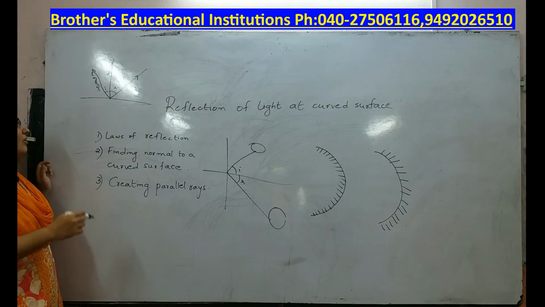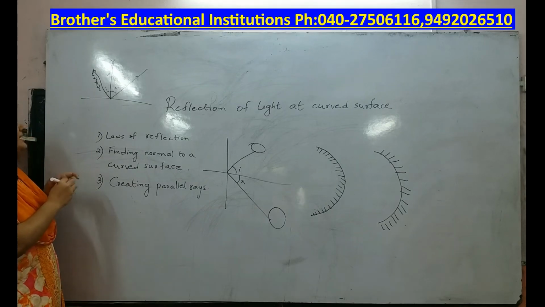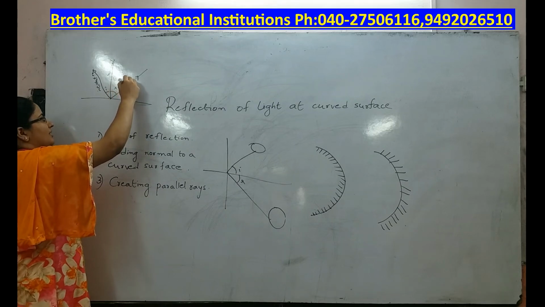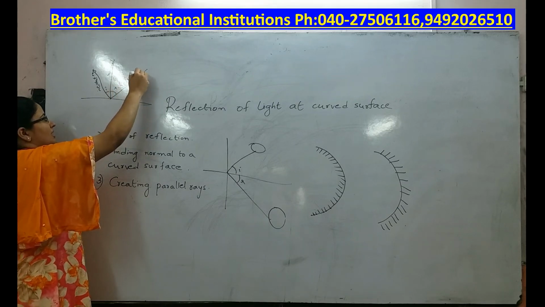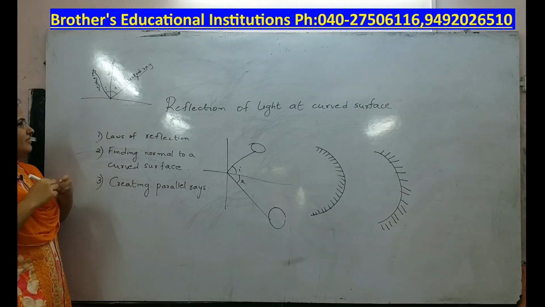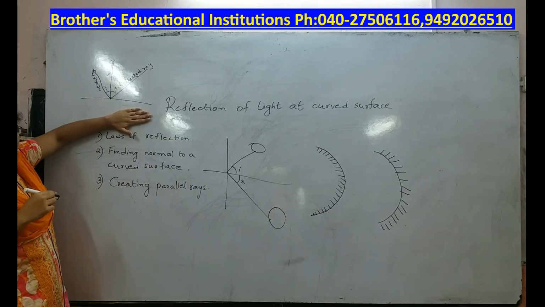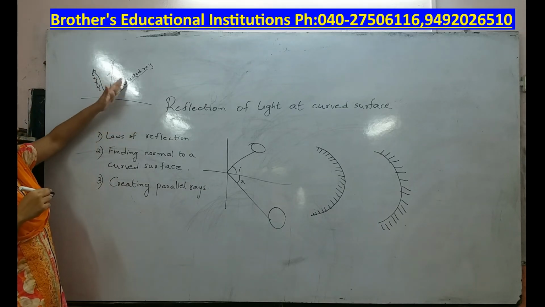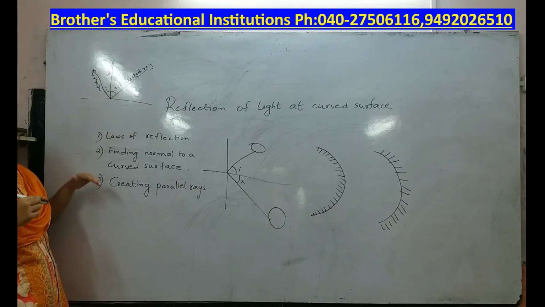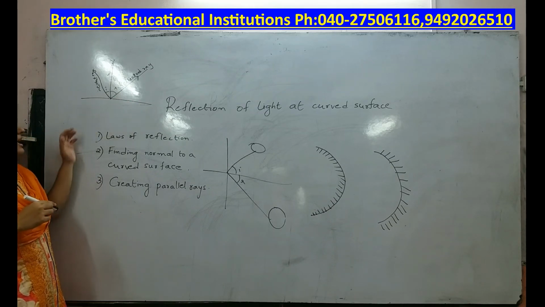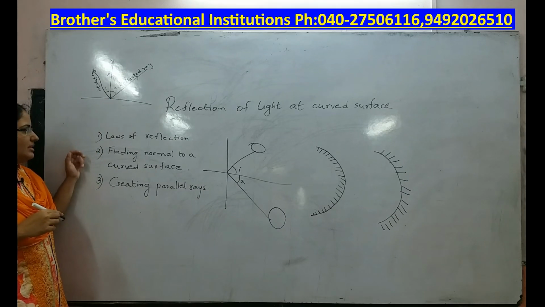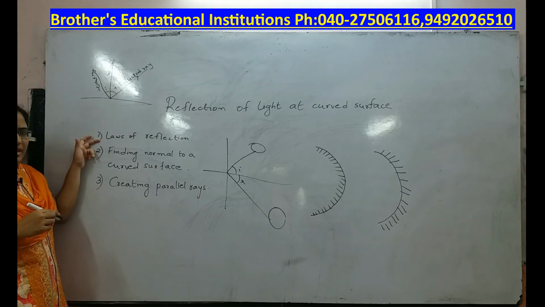What about the second law? The second law states that the incident ray, normal and reflected ray lie in the same plane. That is, if this is a board, this is one plane. Now, all these rays will lie on the board itself. That is called the second law. This is about the laws of reflection.